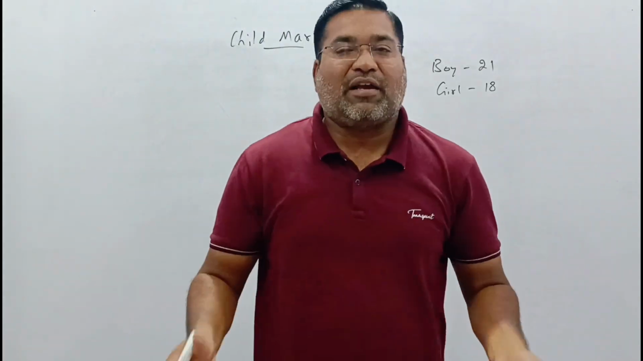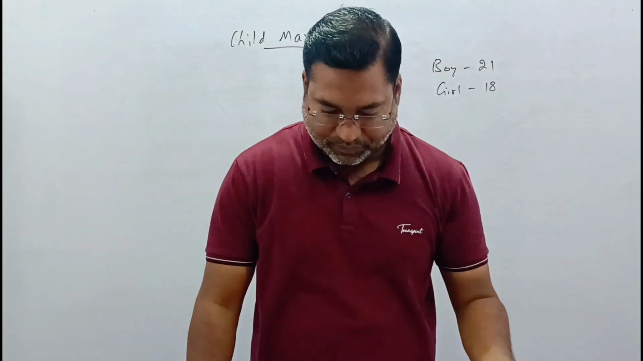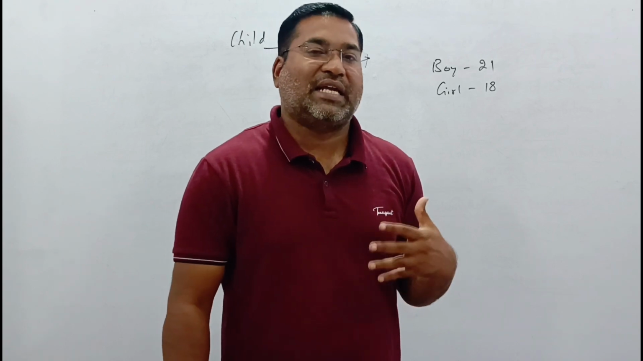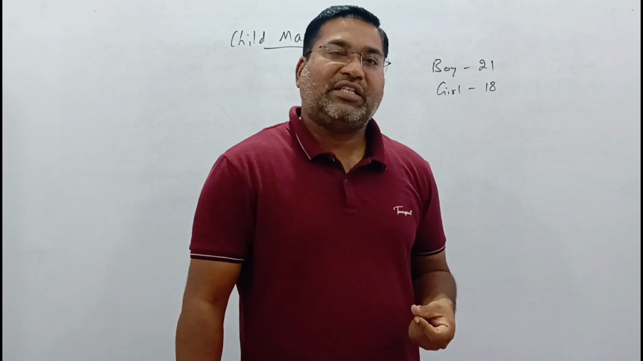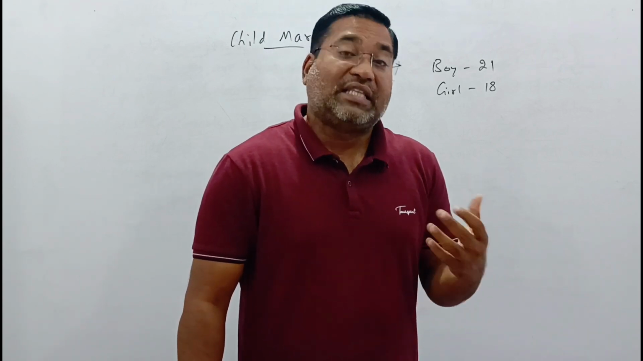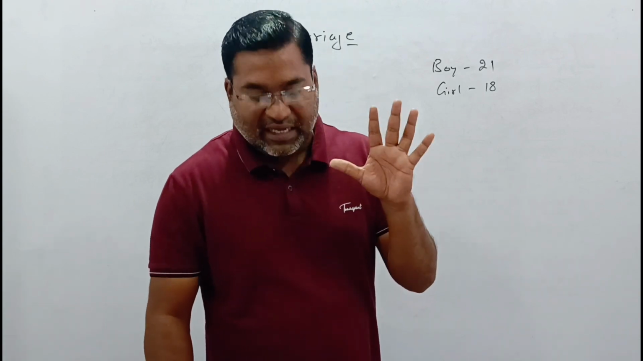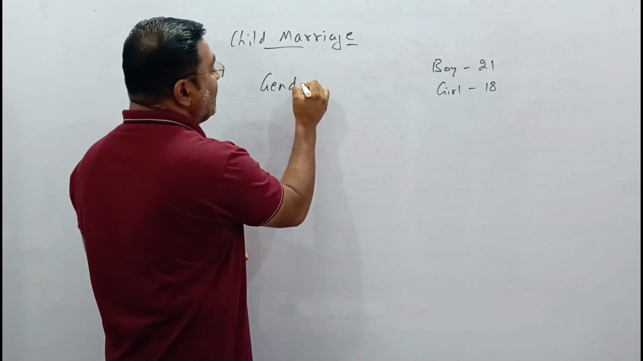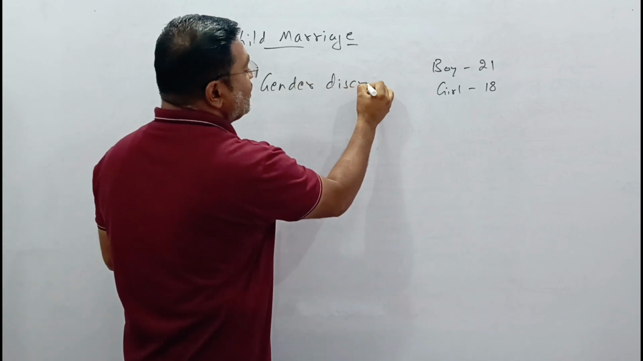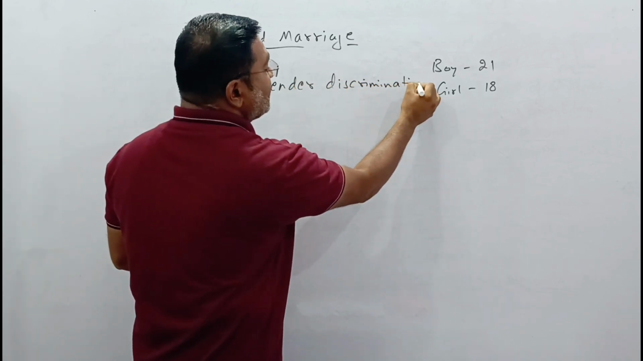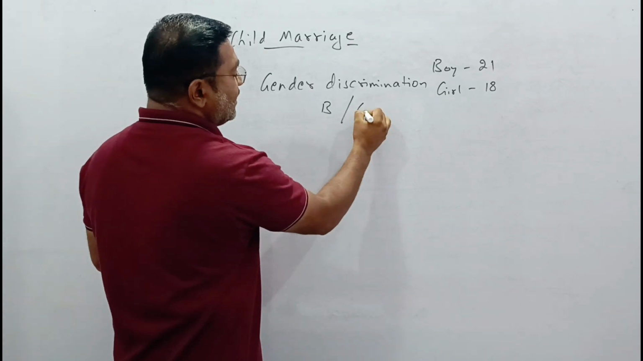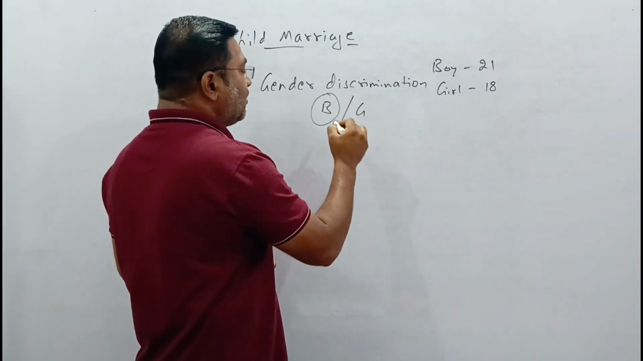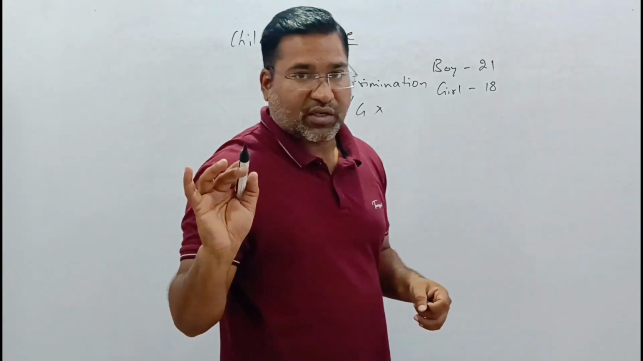So why have these child marriages taken place? When we look back at our past, we understand that child marriage exists due to some specific reasons, and one of them is gender discrimination. It is between the boy and the girl, and priority is given only to the boy in the home. The girl is not given any sort of priority.